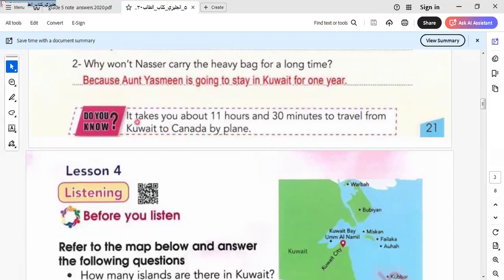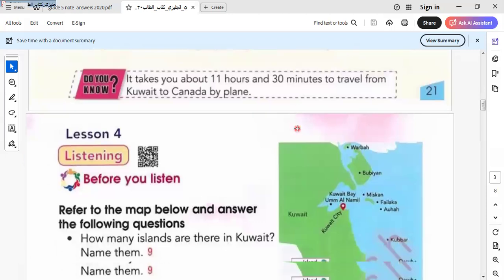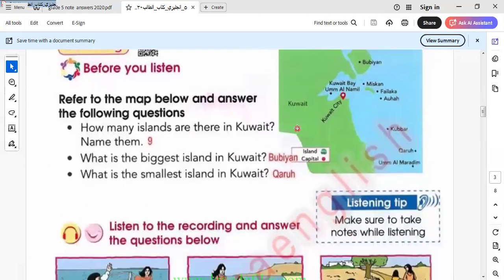Do you know it takes about 11 hours and 30 minutes to travel from Kuwait to Canada by plane. So here is the distance, or the time, between Kuwait and Canada. It will be 11 hours and 30 minutes.